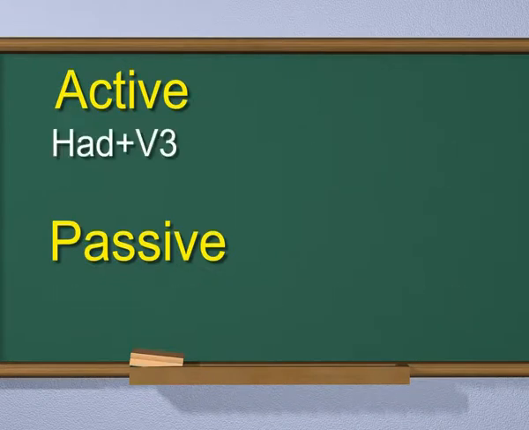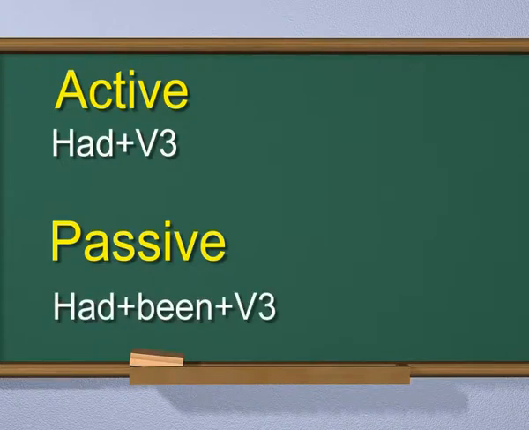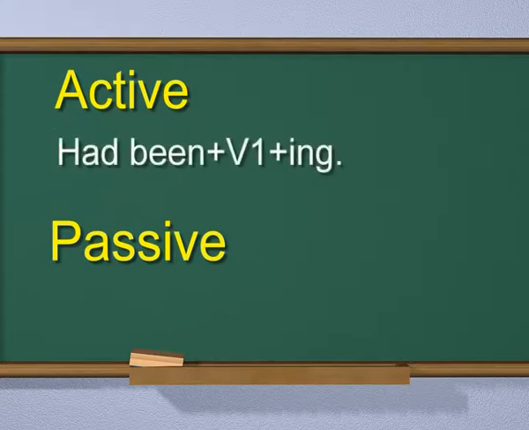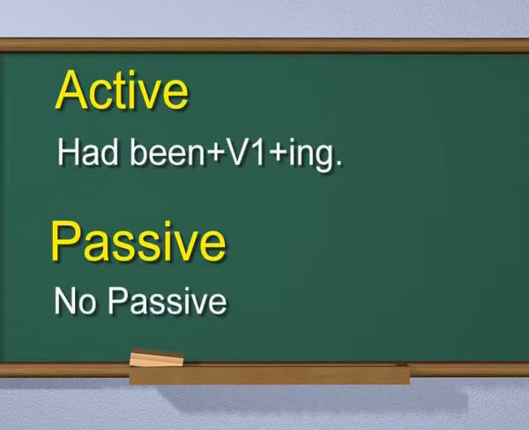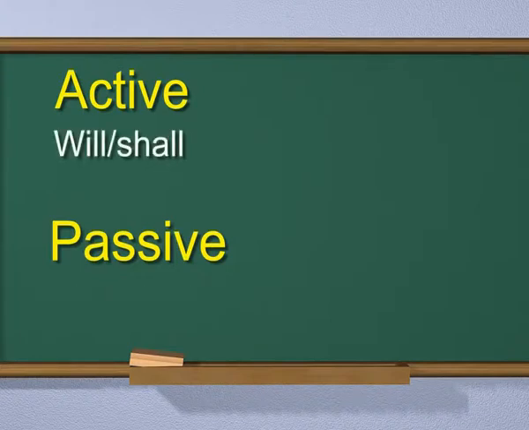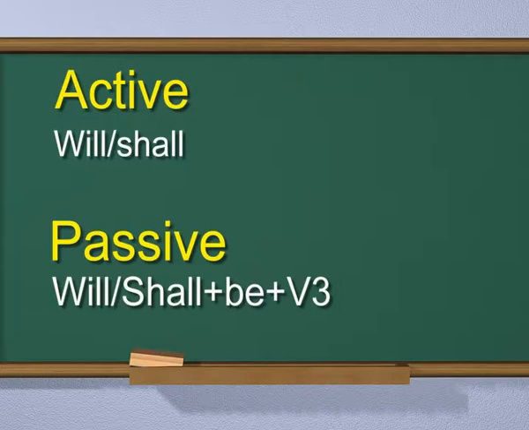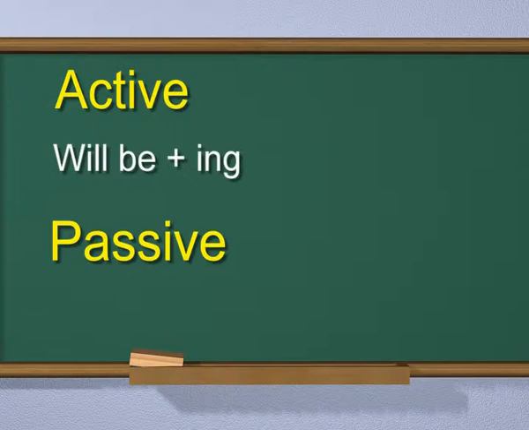Had plus third form of the verb is changed to had plus been plus third form of the verb. Had been plus first form of the verb plus ing, no passive. Will or shall is changed to will or shall plus be plus third form of the verb. Will be plus ing, no passive.